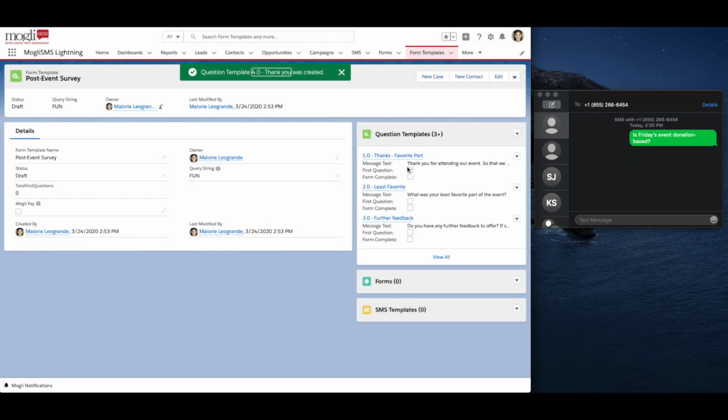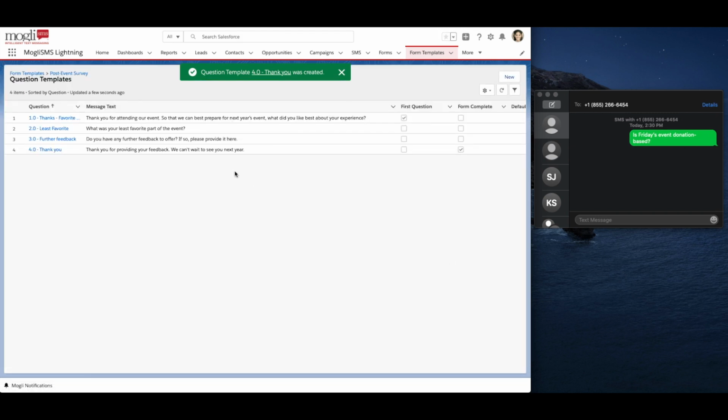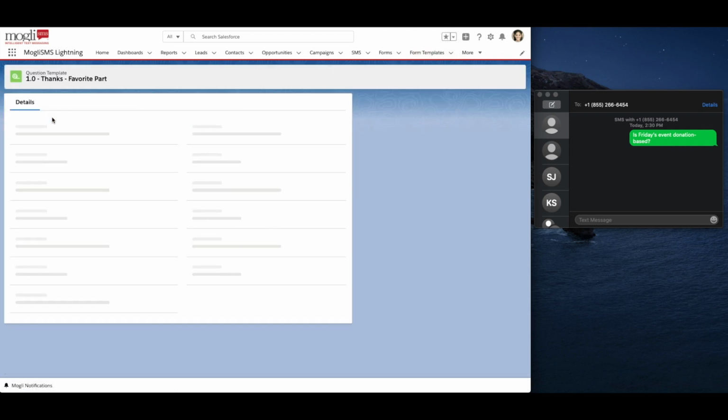So now you can see we have all of our question templates created. And if I click View All, we can see our script. We can see that we have one first question and one form complete, which looks great. Next, we have to just put our questions in order. So I'm going to start by going to our first question.